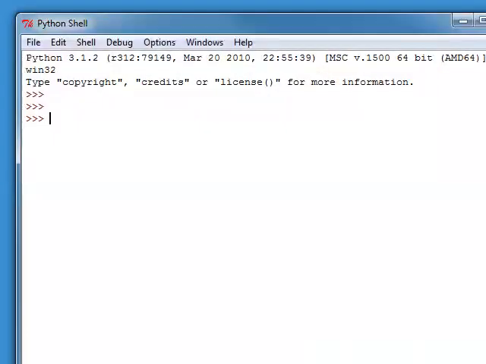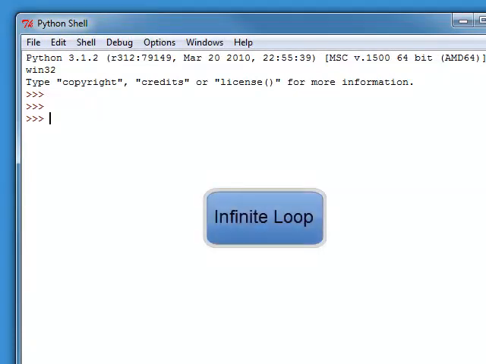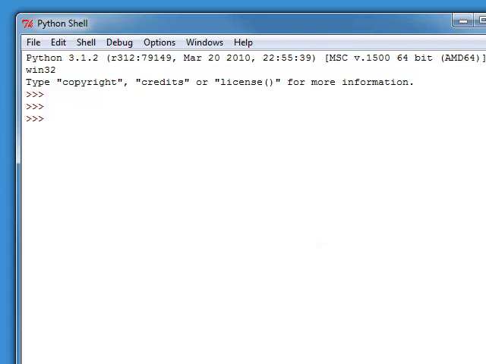Now you want to be careful when writing while loops that you don't inadvertently create an infinite loop. An infinite loop is a loop that will just keep executing forever. Well, theoretically forever. It'll keep executing until you shut the program down or until you interrupt its execution through some external means. So let's look at an example of an infinite loop. We'll just stick with the example that we've been looking at so far.